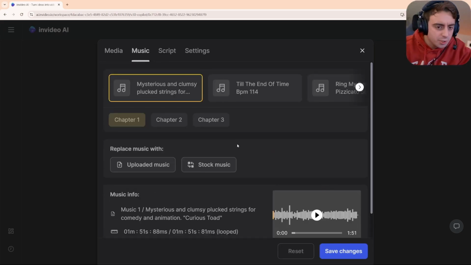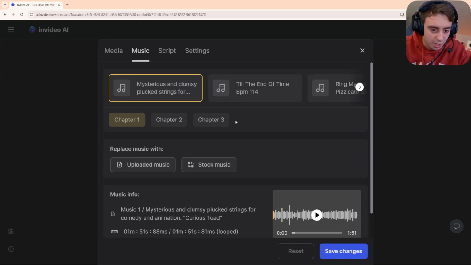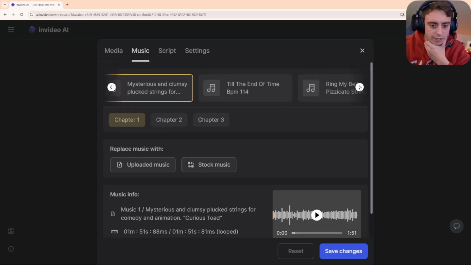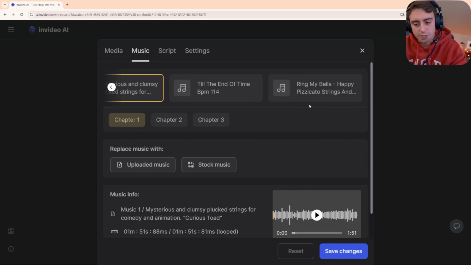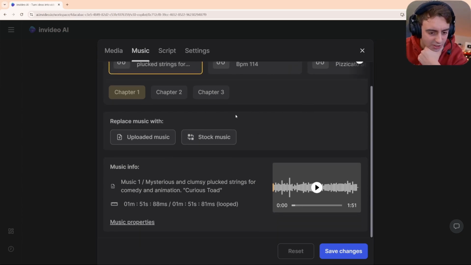If we go to the music, we can see the different tracks that it picked. I don't think the music here is AI generated. I think this comes from like a stock music place. But hey, that's also something that could happen in the future, right? You could have AI generated songs as well. And it has 3 total chapters here. And each chapter gets its own music, which kind of sets the tone for the given chapter. And I think we really noticed that while we were watching the video. It's kind of crazy how well it does it.